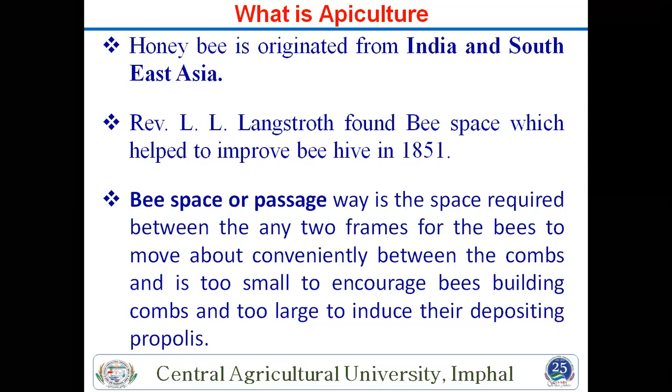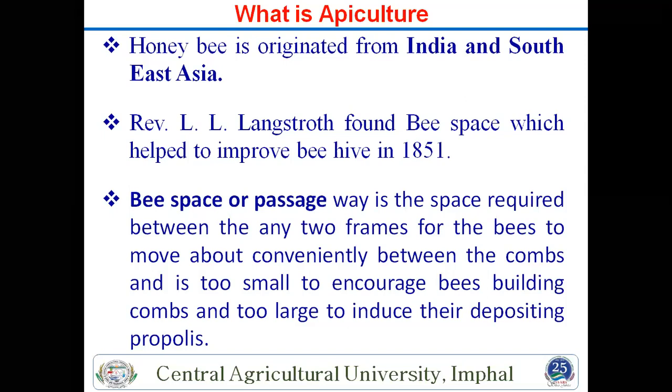Some are Newton type boxes, some are Langston type boxes. So in the super chamber or breeding chamber, there are 6 to 8 frames. In between two frames, some space is required for moving your bees. That is known as bee space, and it was given by Langston.